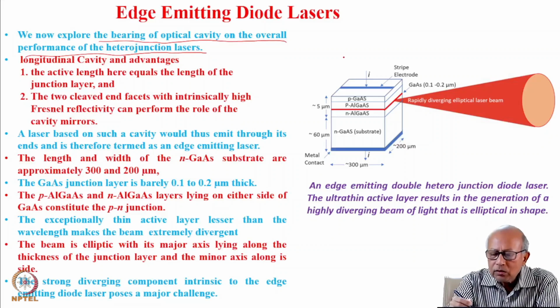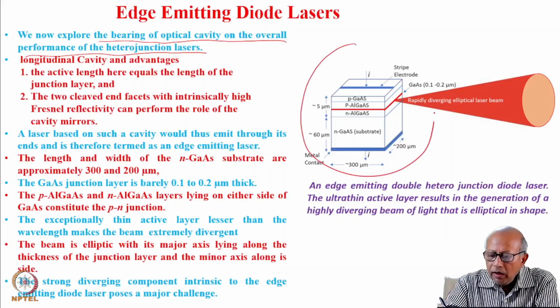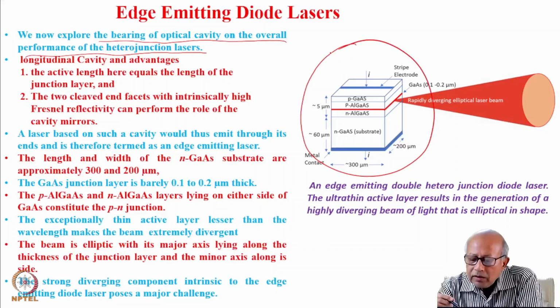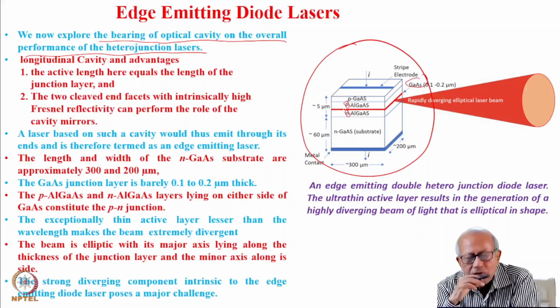So you see, here we have a heterojunction laser. As you can see, this is the gallium arsenide intrinsic semiconductor, which is sandwiched between two other semiconductors. One side is P doped, to generate P-type semiconductor. The other side is doped to give N-type semiconductor.